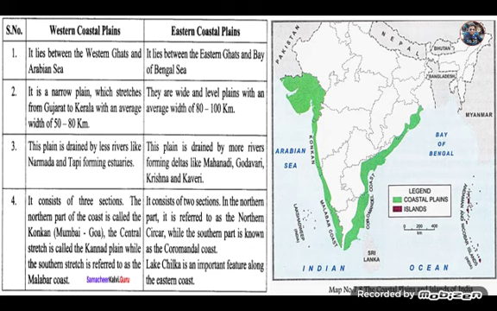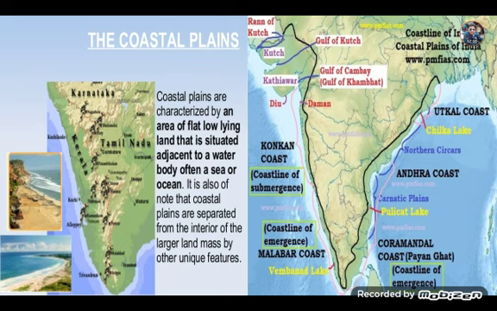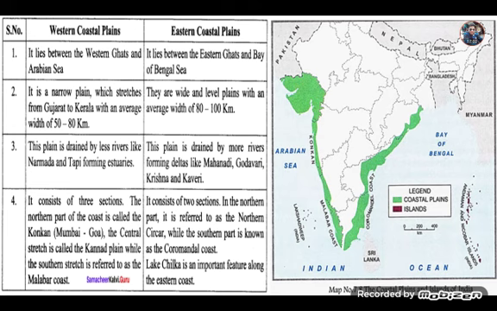and Malabar coast, and the eastern coastal plain consists mainly of 2 sections. The northern part is referred to as Northern Sarkar, while the southern part is known as the Coromandel coast. Under Northern Sarkar there comes the Utkal coast, and the Utkal coast generally comes under Northern Sarkar. See here, Utkal coast, Andhra coast and Coromandel coast. Lake Chilka is a very important and famous lake of the eastern coastal plain. It is in Odisha, Lake Chilka.